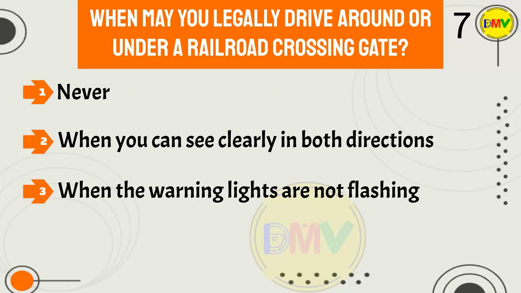Question 7. When may you legally drive around or under a railroad crossing gate? 1. Never. 2. When you can see clearly in both directions. 3. When the warning lights are not flashing.